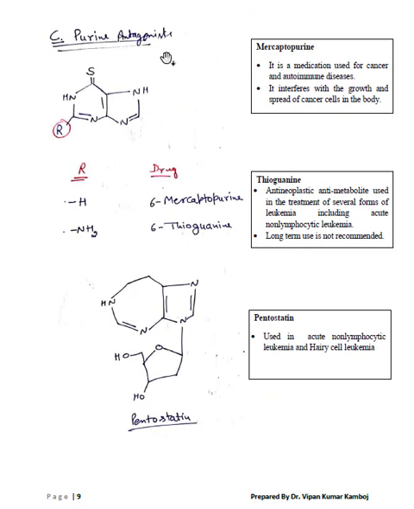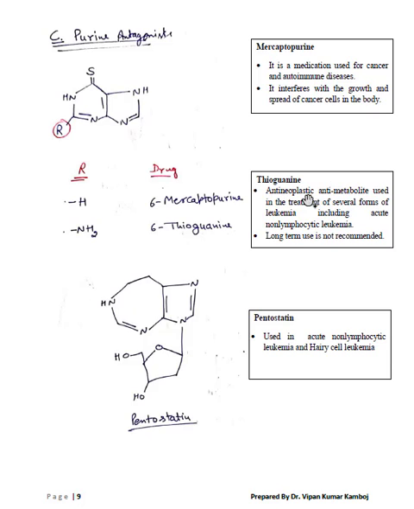Next subclass is purine antagonist. This is the general structure, and in this subclass there are two drugs. 6-mercaptopurine if the R position contains hydrogen. If this position contains an NH2 group, then this drug becomes 6-thioguanine. 6-mercaptopurine is used as a chemotherapeutic medication for cancer and autoimmune disease. It interferes with the growth and spread of cancer cells in the body.